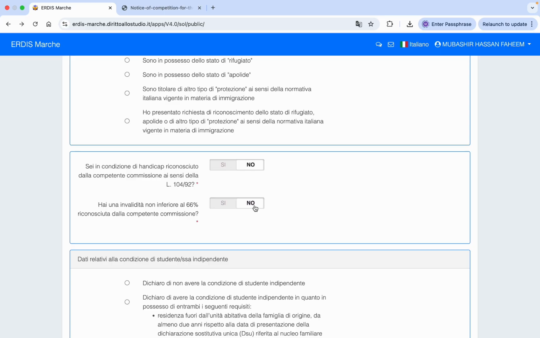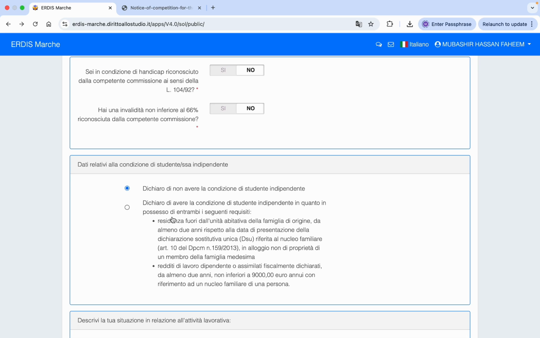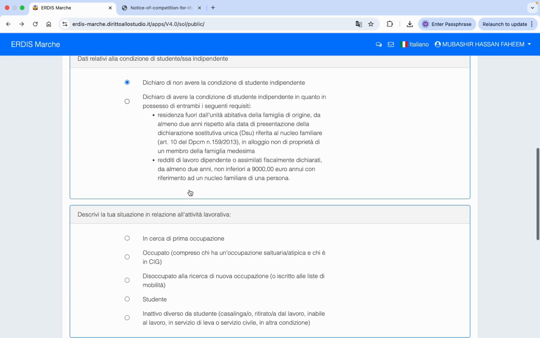Okay, the next query is whether you are an independent student or a dependent student. So if you are not an independent student, you are dependent on your family, you need to tick the first box. But if you are an independent student, then you need to fulfill these two criteria. First, that you are living independently away from your family, and you have an income of more than 9,000 euros annually. So if you are dependent on your family, just tick on the first box.